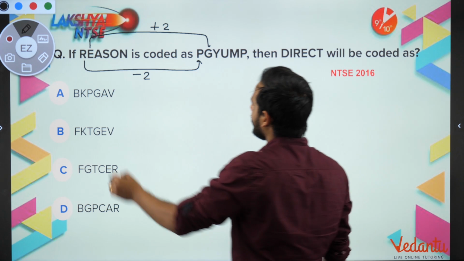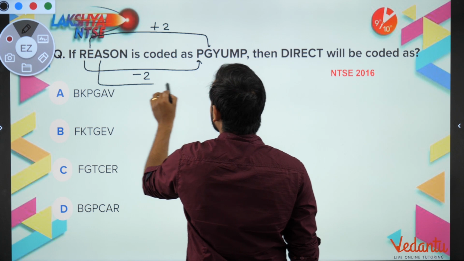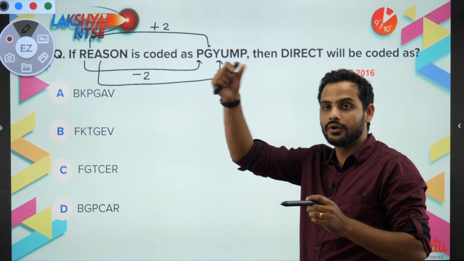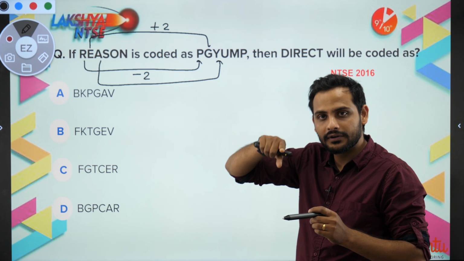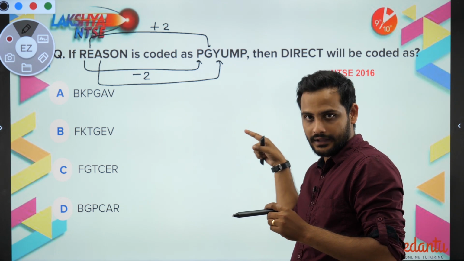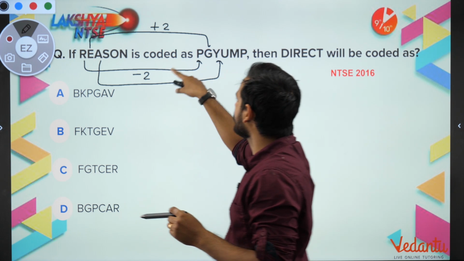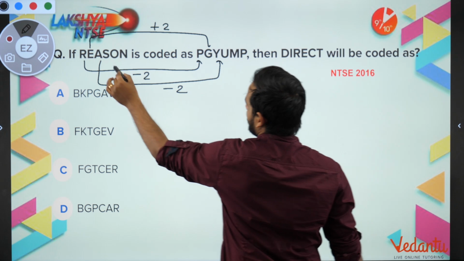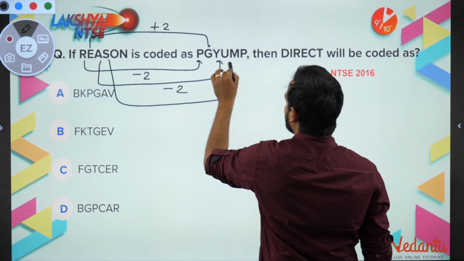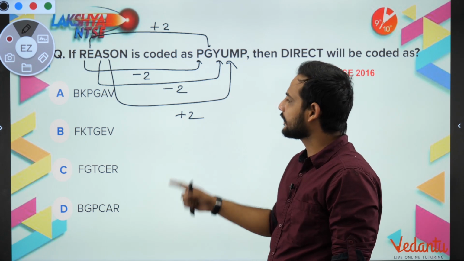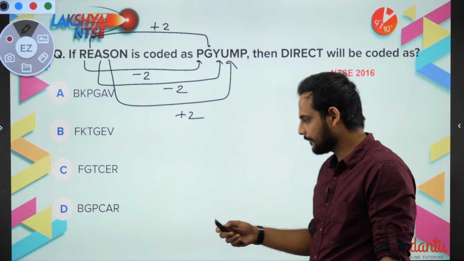Now A to Y, so A to Y, don't go A, B, C, D, no, go backwards: Z, Y. Okay, so here also they have done -2. Then the next pattern is S to U, STU, here again +2. So this way you can see -2 +2 -2 +2 -2 +2 is happening, right?